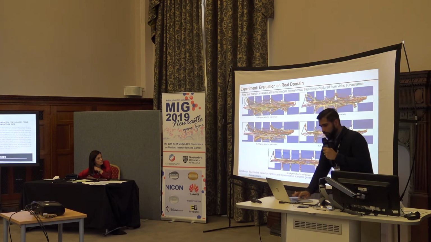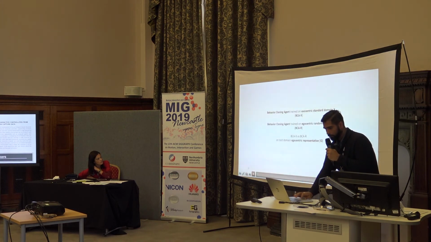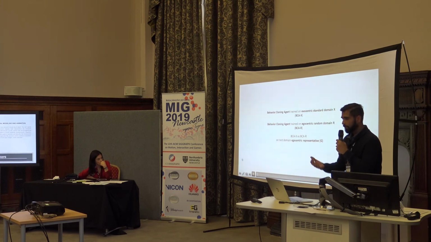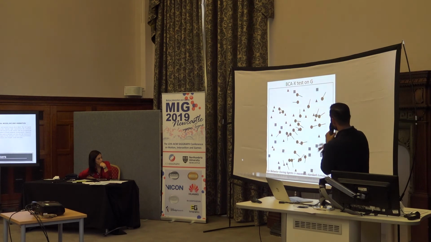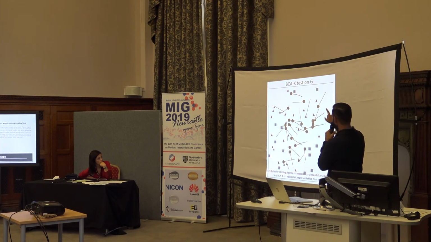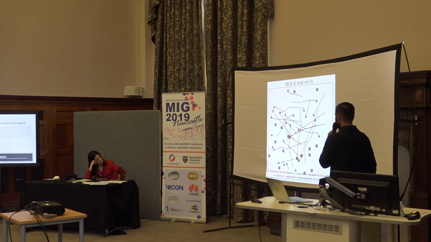So very quickly, we will see a video. This video basically highlights the outlier in the previous images. Here we will see 2 videos. In this, behavior cloning is being trained on X and tested on G. All the lighting effects which you see, the blinks, are the collisions. By default, blues are the obstacles and circles are the agents.